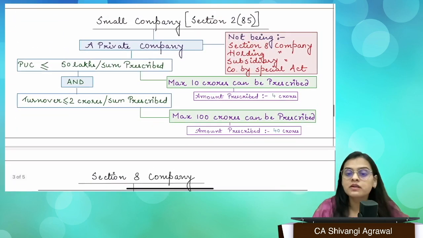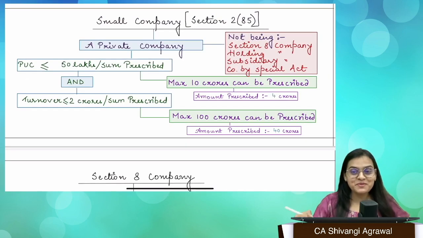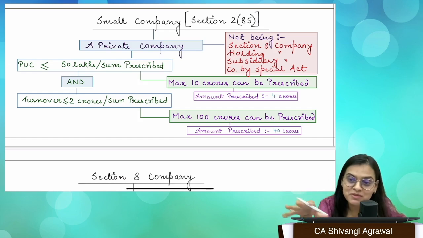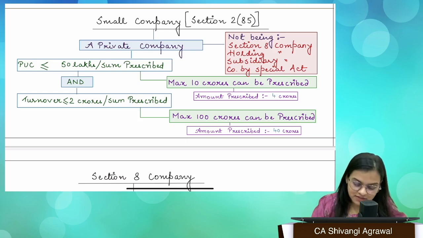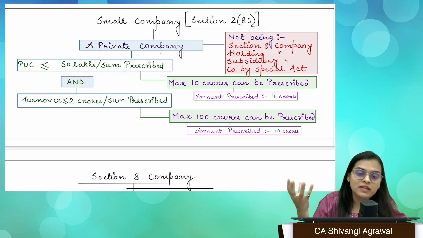The next concept that we are reading over here is the concept of small company. What do we mean by small company? Very popular among students, because we have seen a lot of recent amendments in small company. Section 2, clause 85. Now, what is a small company? Small company is nothing but a type of private company first. Okay, so a private company, if it operates on a small level, that means it meets certain prescribed thresholds, it is operating within that threshold, then it is called a small company. And small companies have a lot of benefits.